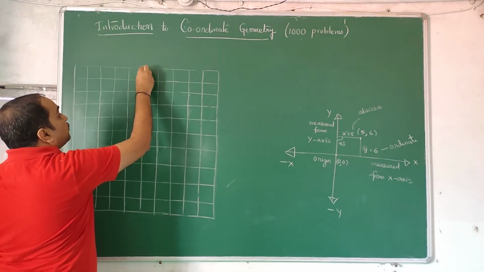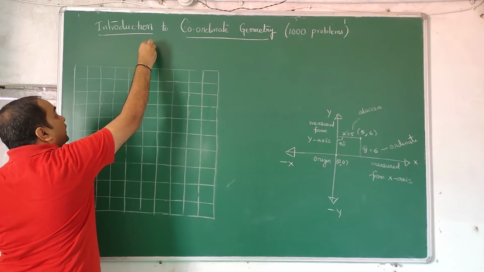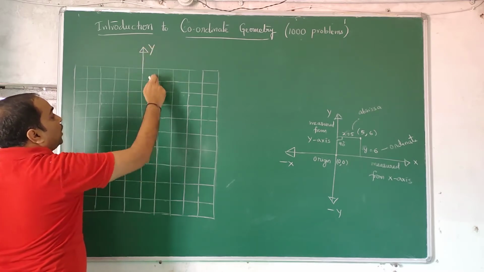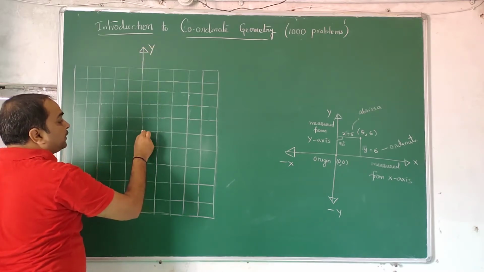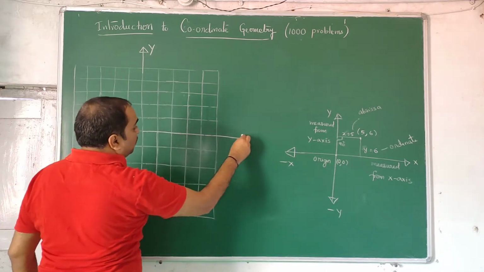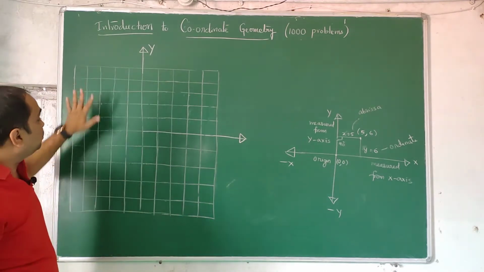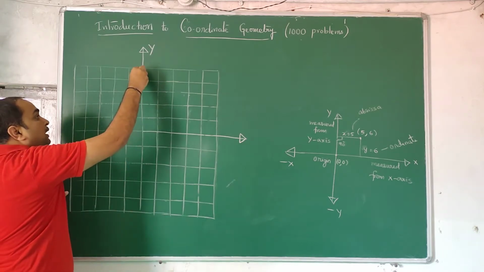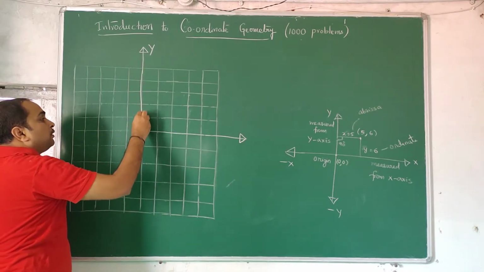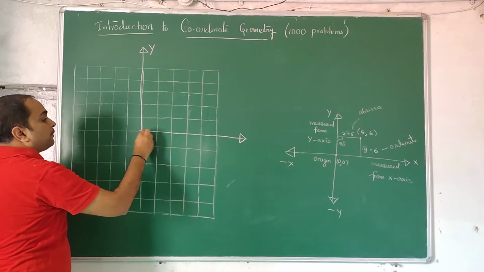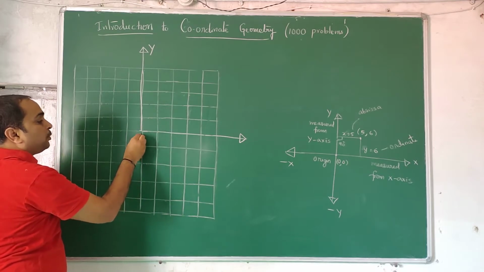After 5, whatever line you get, take it a little bigger like this and write it as the y-axis. 1, 2, 3, 4, 5. This you call the x-axis. That means I made it into 4 equal parts: 1, 2, 3, 4. I make it more clear, more dark. So this is where my x-axis and y-axis are meeting. This point I call the origin.